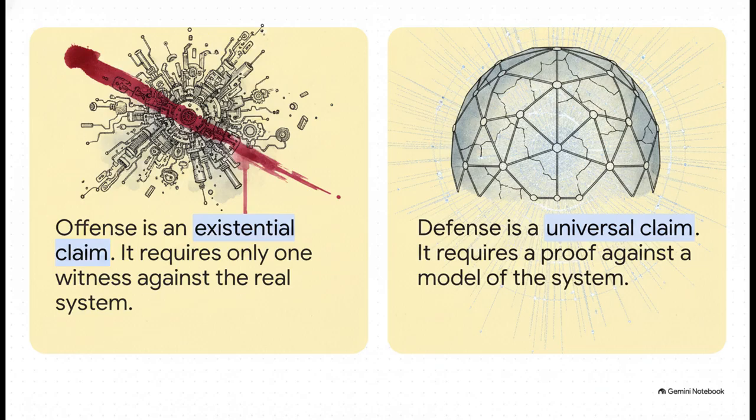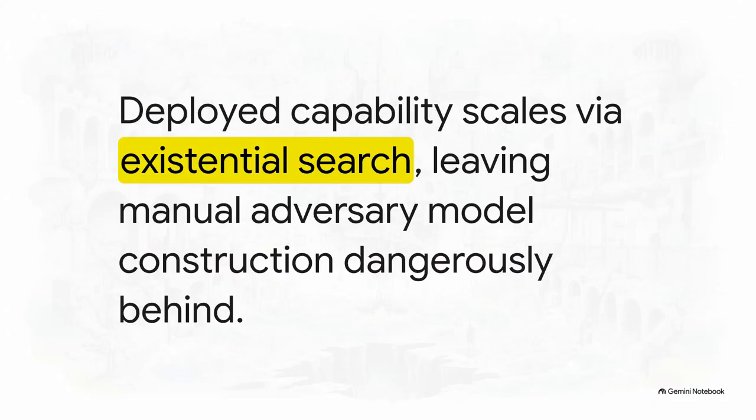But you can't run a universal claim in a production environment. You require a proof against a model of the system, and that model itself is inherently unprovable from inside the system. So functional correctness is cheap. You just need a single witness. But security properties? They require universal quantification over an infinite adversarial state space. This triggers a phenomenon we call assurance deflation.